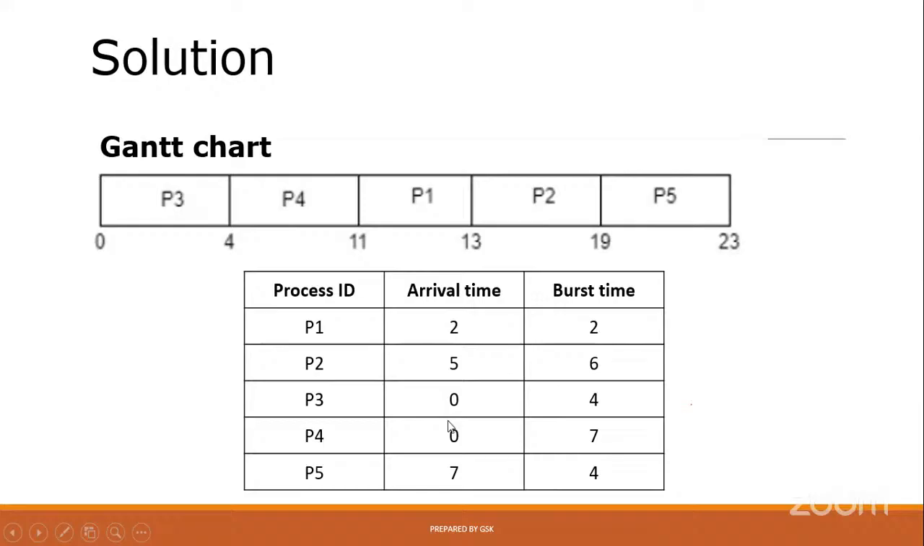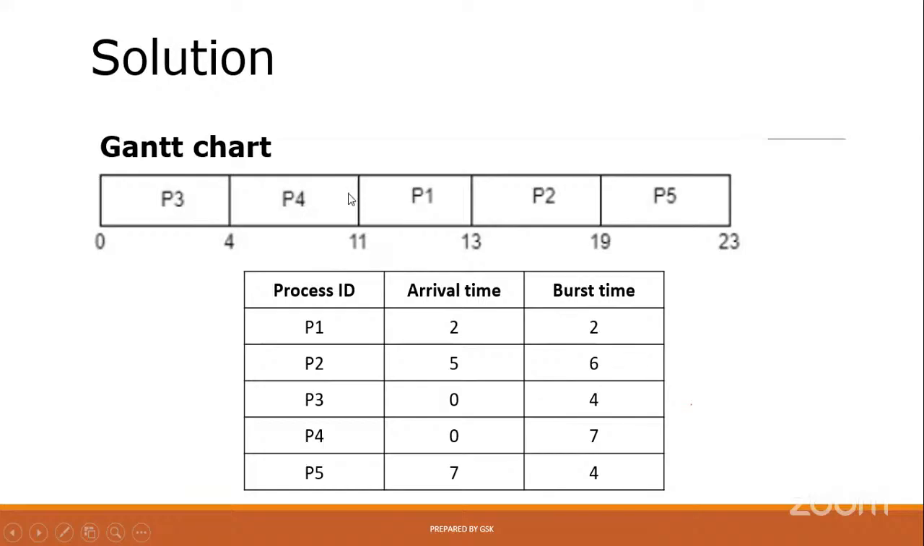Now I start P4, because observe this ascending order: 0 and 0, P4. To execute P4, the CPU requires 7 seconds. Assume the unit is seconds. Actually, that is not in seconds, but to make the concept clear, I'm using the word seconds. 7. So you must add 7 to the previous value. For P4, the CPU requires 7 seconds, but already 4 seconds have been taken by P3. 7 plus 4 is 11. So at the 11th second, the execution of P4 will be completed.